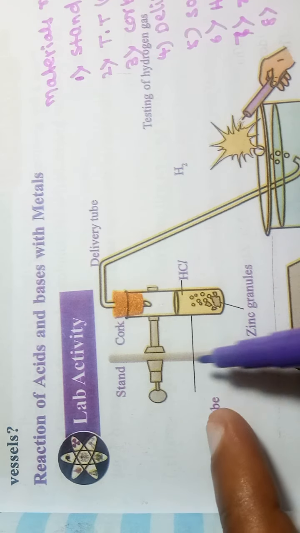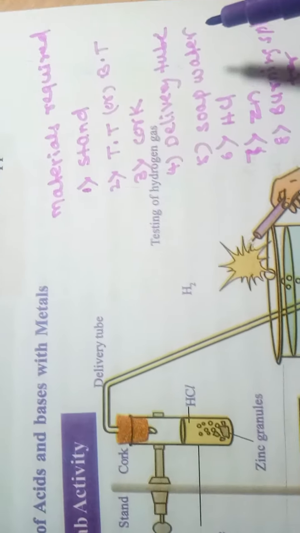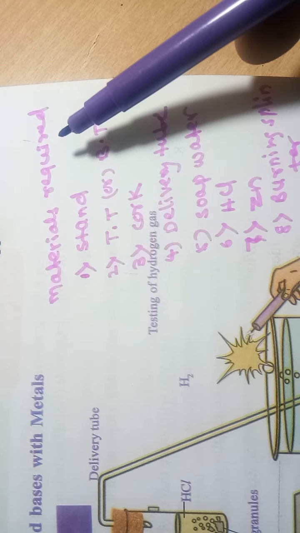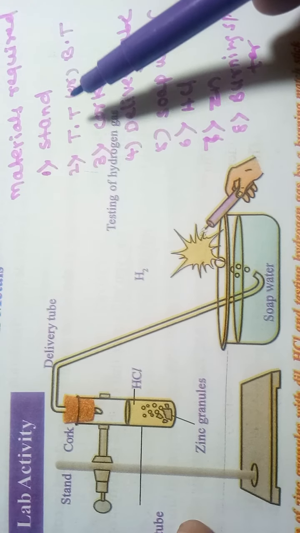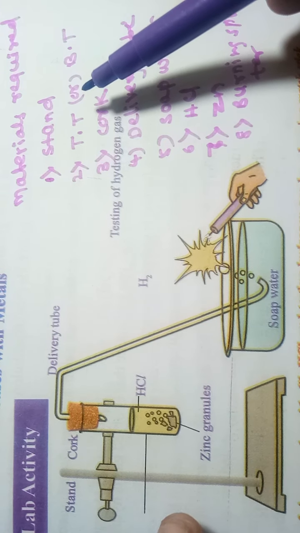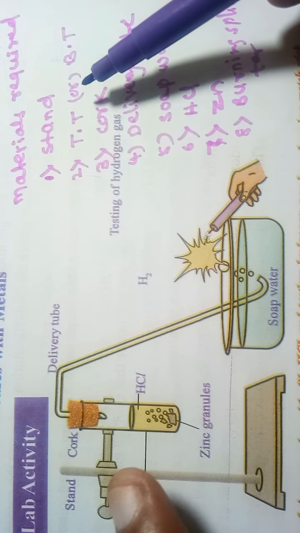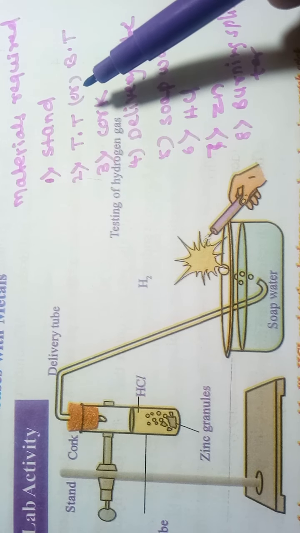First you take a stand. This is the stand. Let me first list the materials required to conduct this experiment. The materials required are the stand, then a test tube or boiling tube. This test tube or boiling tube is used to hold the zinc granules as well as the hydrochloric acid.